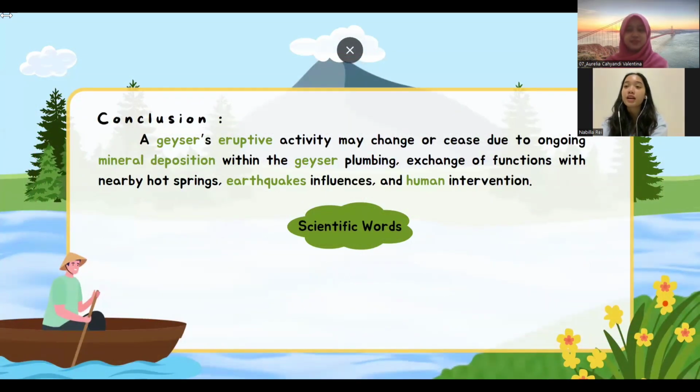So the last part of explanation text is the conclusion. A geyser's eruptive activity may change or cease due to ongoing mineral deposition within the geyser plumbing, exchange of functions with nearby hot springs, earthquake influences, and human intervention. We can find scientific words here as well: geyser, eruptive, mineral deposition, geyser, earthquakes, and human.